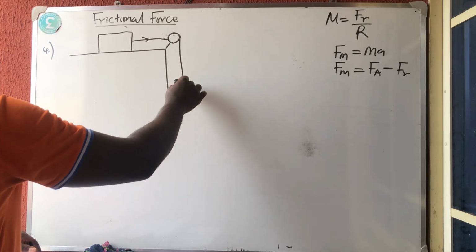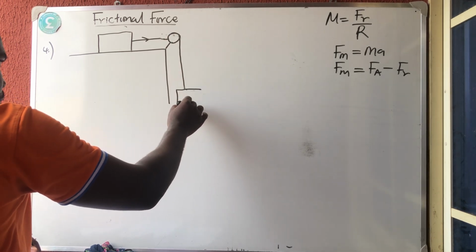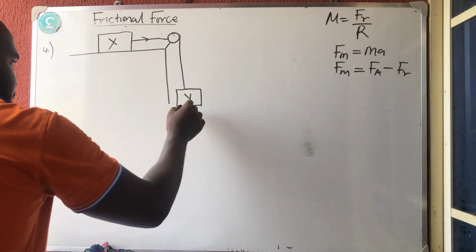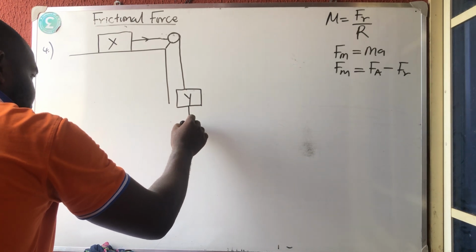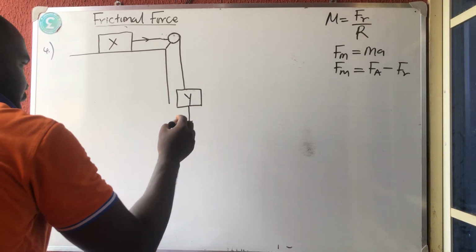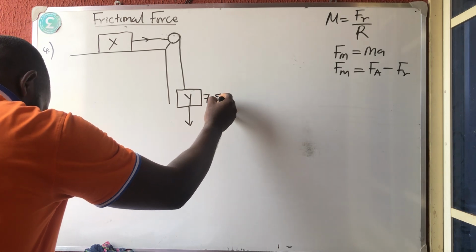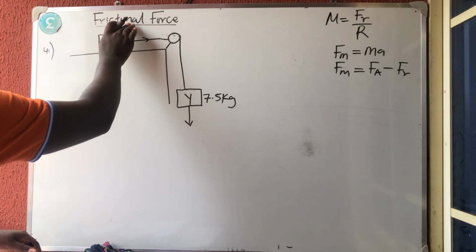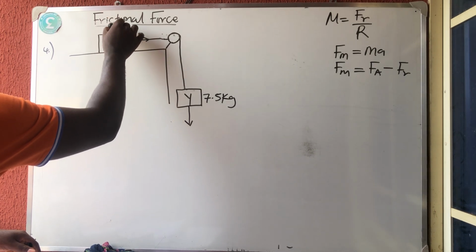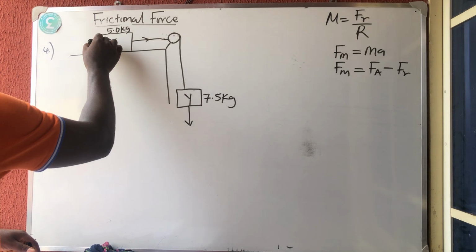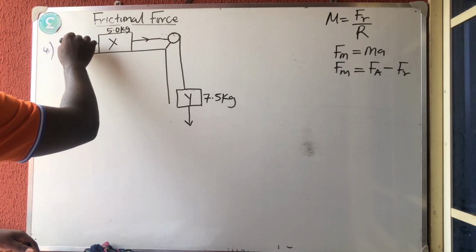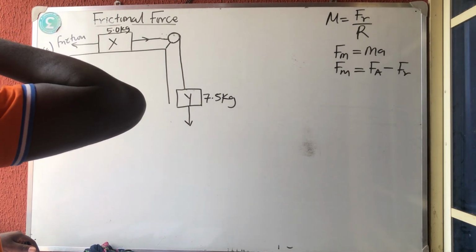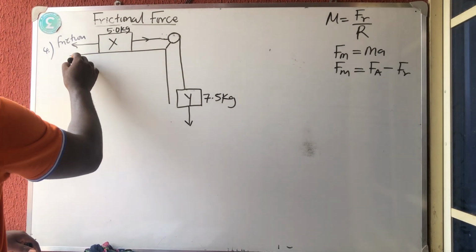Then it comes down, and there is a body here, Y. This is X. Here is 7.5 kg, and here is 5.0 kg. And they said that there is a frictional force here, they wrote it friction, and that this is a rough surface, please.